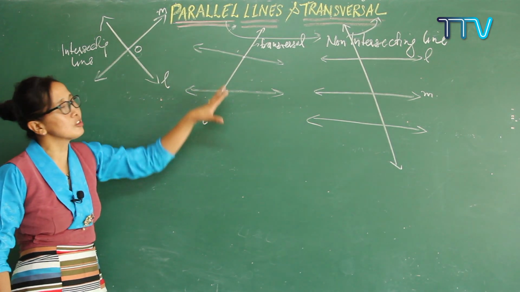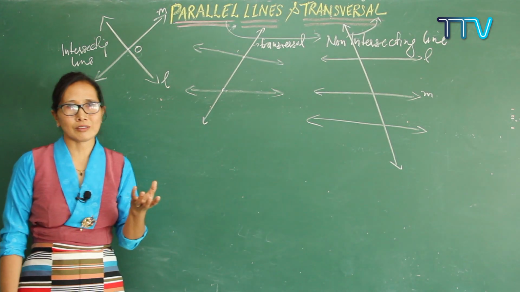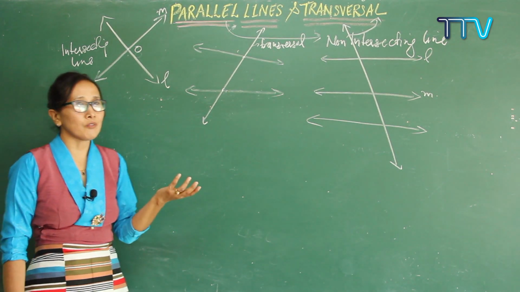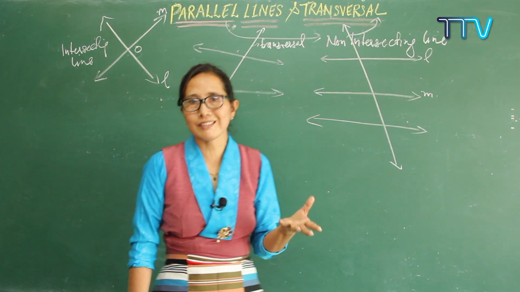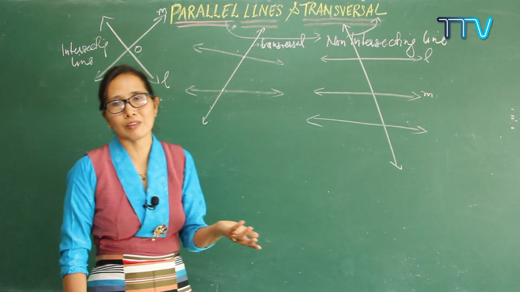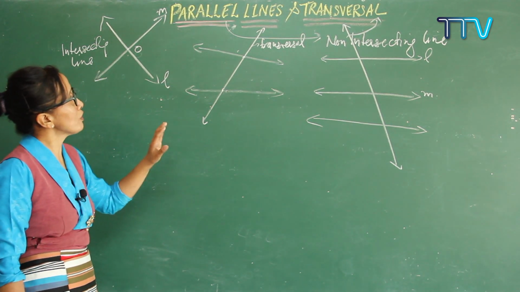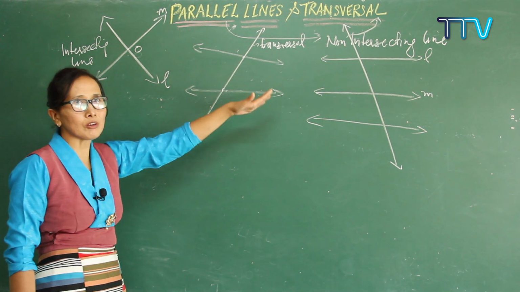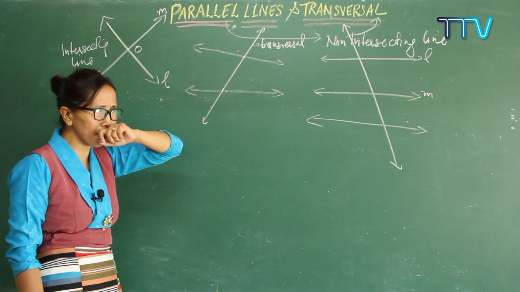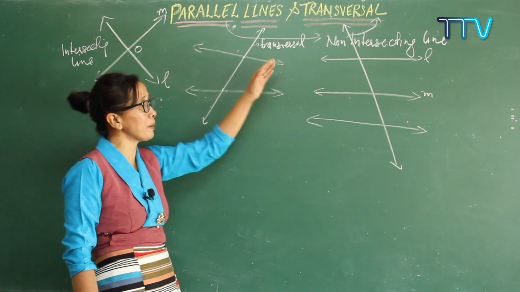Once you know this, it will be easy to know the pairs of angles. You can identify corresponding angles, alternate interior angles, alternate exterior angles, and co-interior angles also. Let me clear those one by one. First of all, in this case, if two lines are not parallel to each other, why? Because when extended, they will meet somewhere else. So they are not parallel to each other.